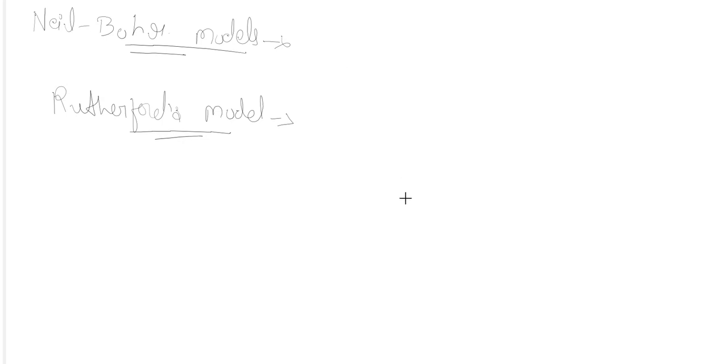What he has done, he has taken a gold leaf and bombarded it with different alpha particles. He has seen what kind of behavior the alpha particle is showing after passing through that gold leaf. And according to it only, he has given this model. So, what was the model of Rutherford?